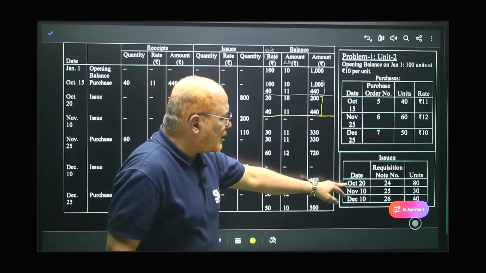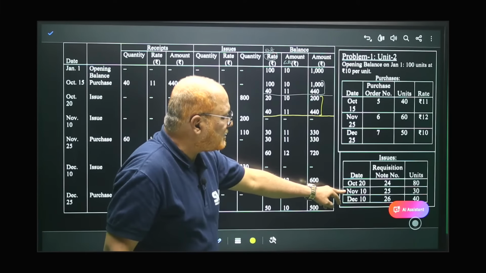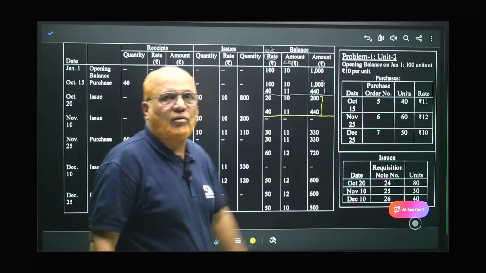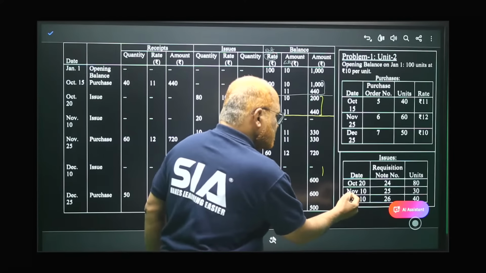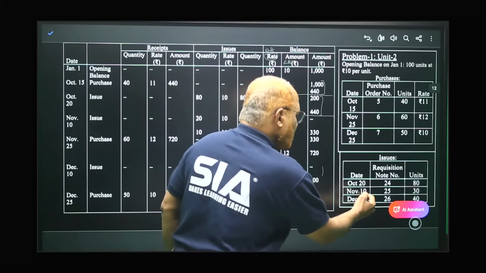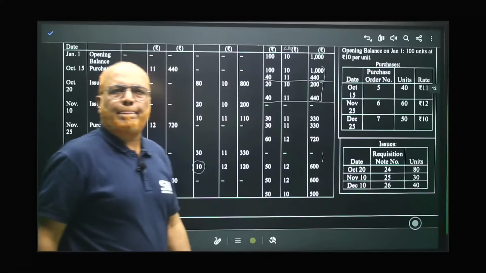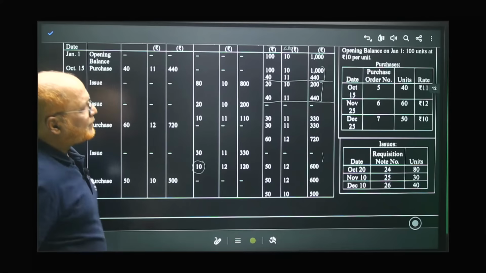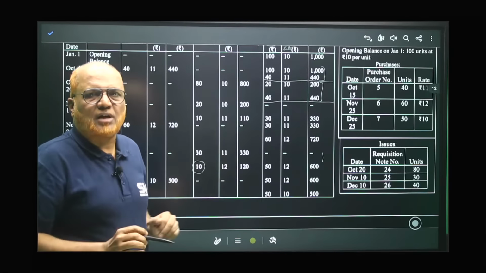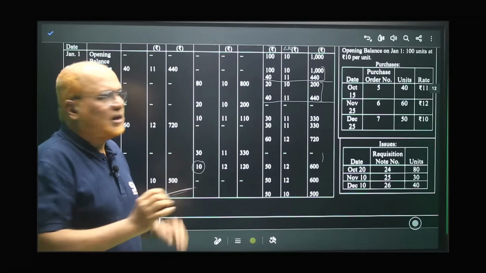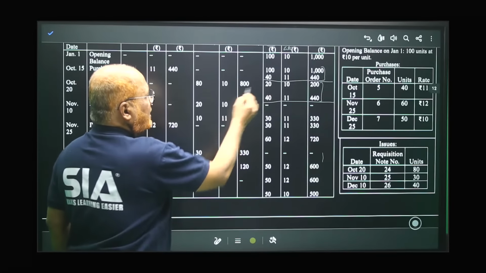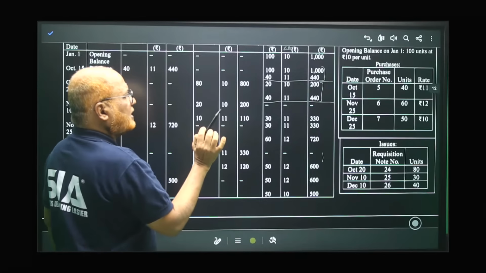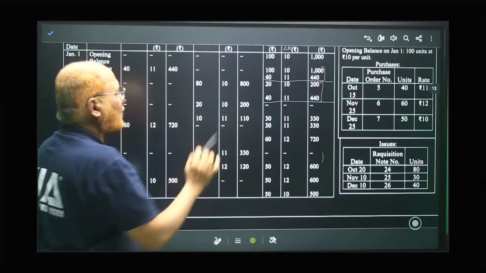Now after October 20th, the next date is November 10th. Here it is November 25. So here November 10th. One more issue is there on November 10th. How many units? You can see here, the number of units is 30. So again, November 10th, issue. Now see here. First in, first out. The one that is first, we will issue first. So here 20 units are there. These 20 units we are issuing at 10 rupees. It comes to 200.